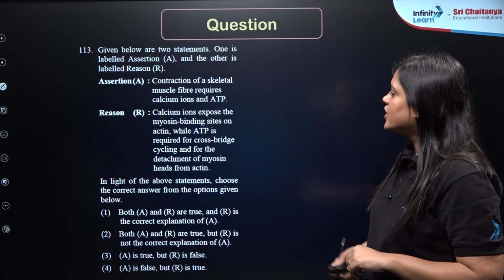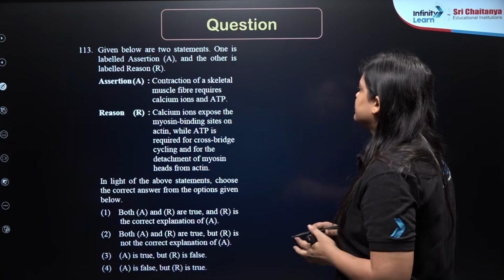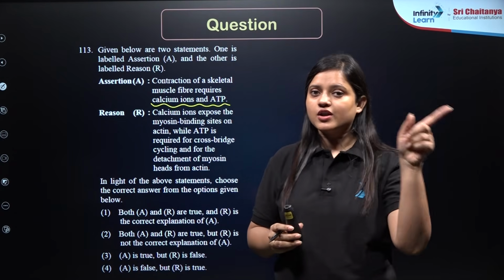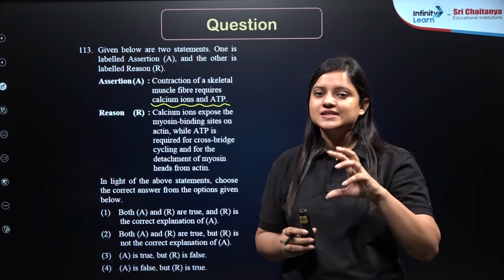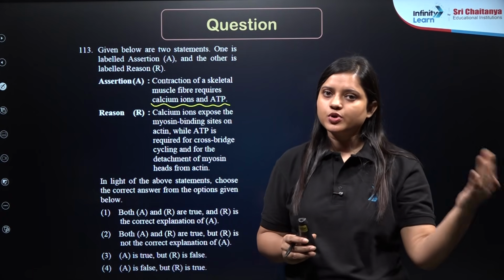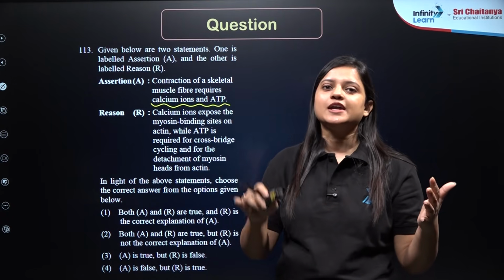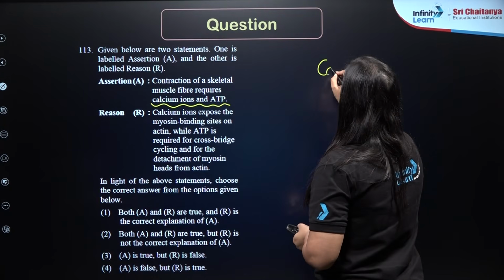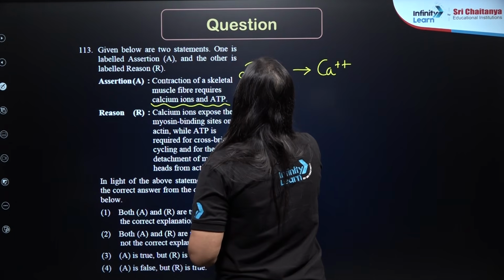Next. Question number 113. Contraction of skeletal muscle fiber require calcium ion and ATP. If you can recall, calcium ion binds to the troponin C, and because of which the troponin and tropomyosin is pulled and the myosin binding site on actin is exposed, right? So binding of calcium ions when it is released from sarcoplasmic